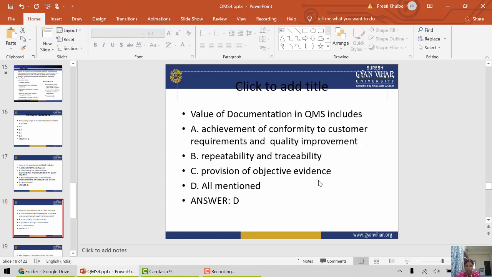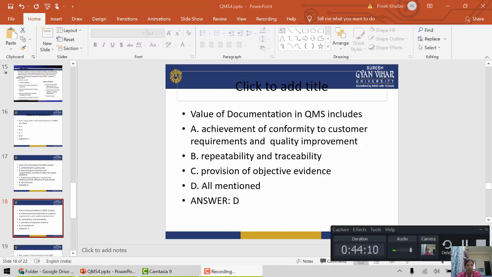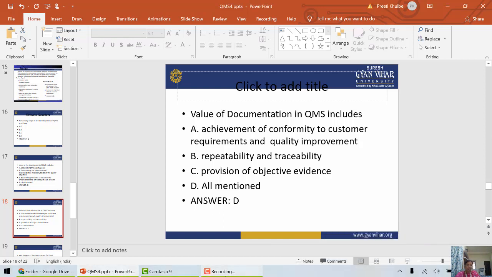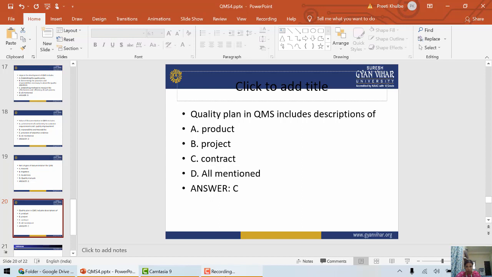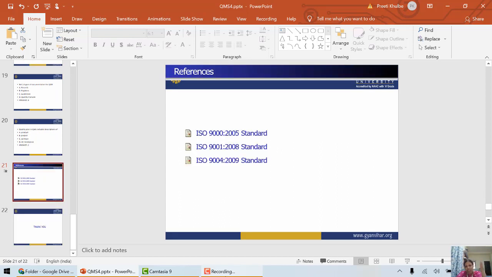We have also discussed about the value of documentation in QMS system, and in this again the all mentioned answer is correct. That is achievement of conformity to customer requirements and quality improvement, repeatability, traceability, and provision of objective evidence. Not a type of QMS, so register is not a type of QMS documentation. Quality management plan description includes not all mentioned, that is contract. Okay, so these are the references.